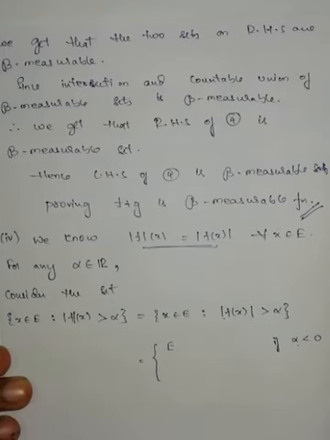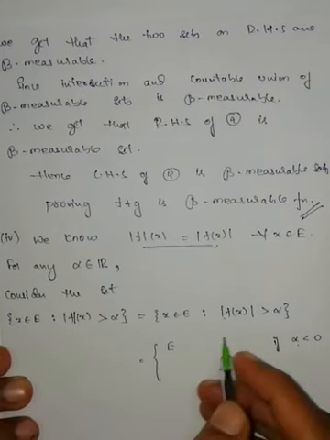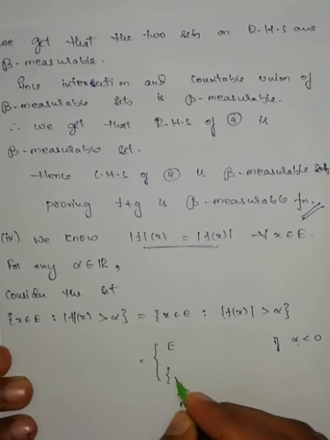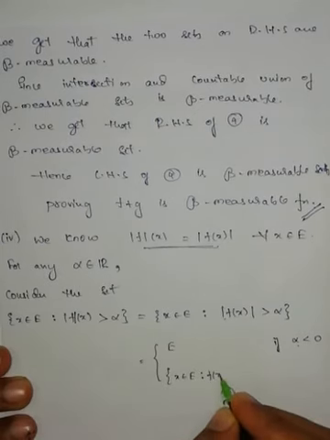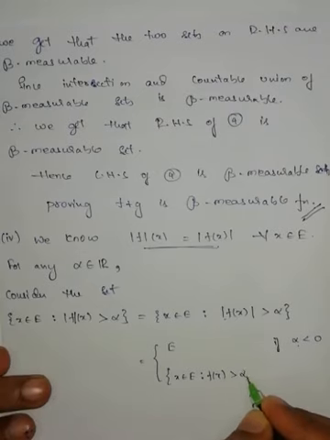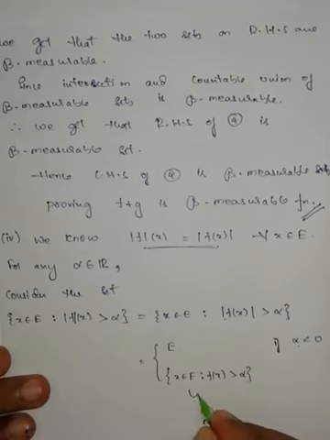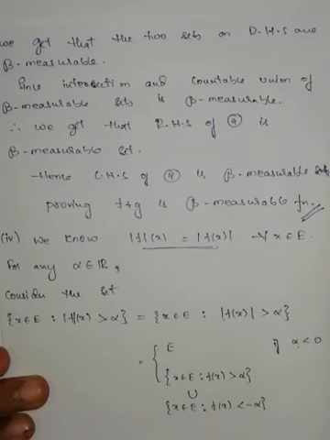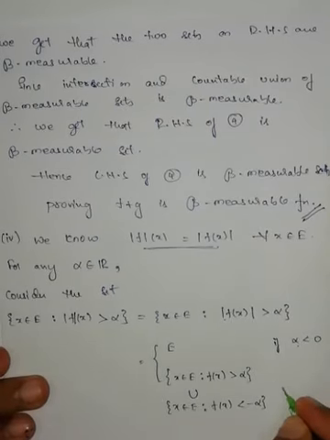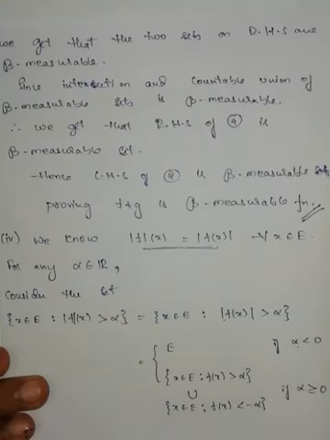If alpha is greater than or equal to 0, then this set can be written as all those elements of E such that f of x is greater than alpha, union all those elements of E such that f of x is less than minus alpha, if alpha is greater than or equal to 0.